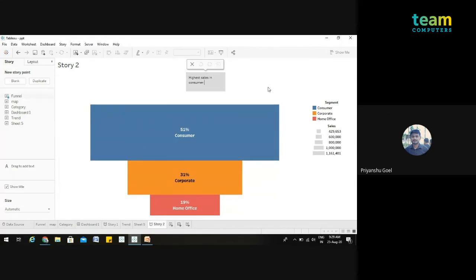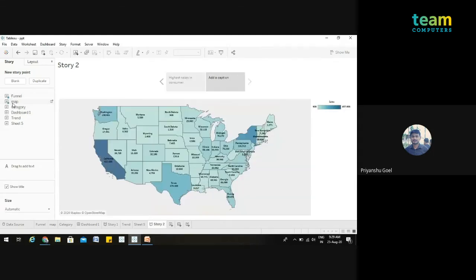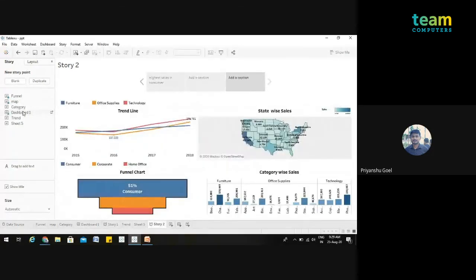We are adding multiple sheets over here. We have to simply drag and double click over here. We can add multiple sheets, and we can also simply add a dashboard. So this is the story part where we are representing our dashboards and sheets, and focusing on some captions, like we are having the highest sales in this section.